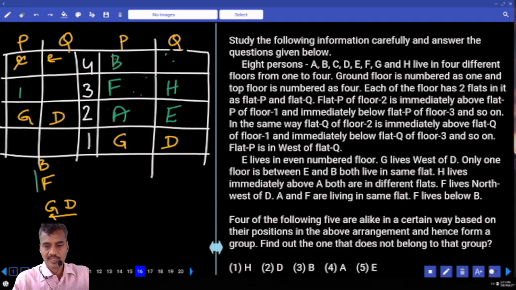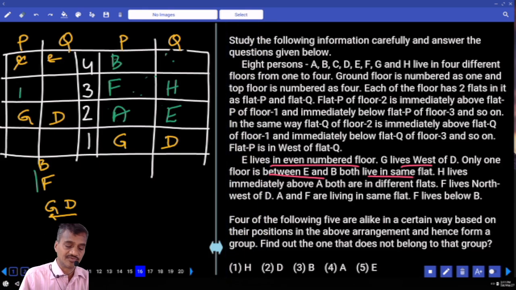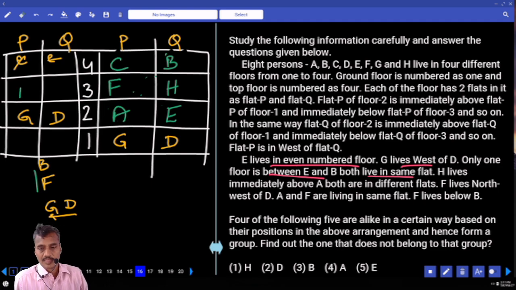Let us check the conditions once again. Now E lives on an even number floor, that is fine. And G lives to the west of D. One floor between E and B. And both live in the same flat. Now both these two persons live in the same flat. Hence E and B. Now B is here. Now B is at this place. Then who is the person after here? C is the person. Then E lives on an even number floor.